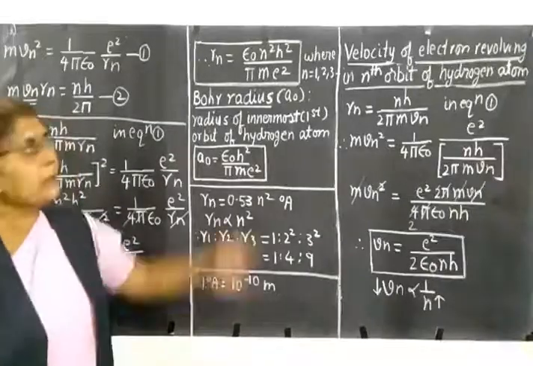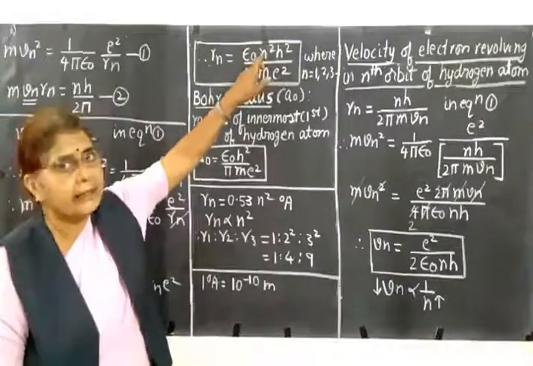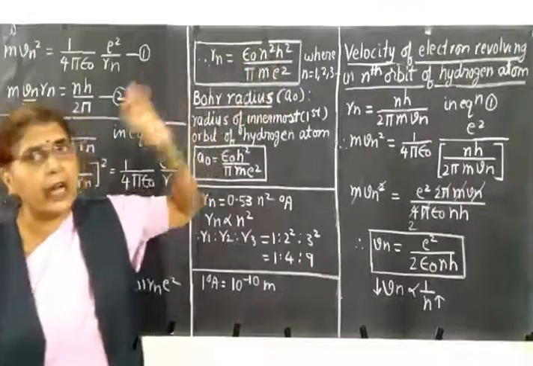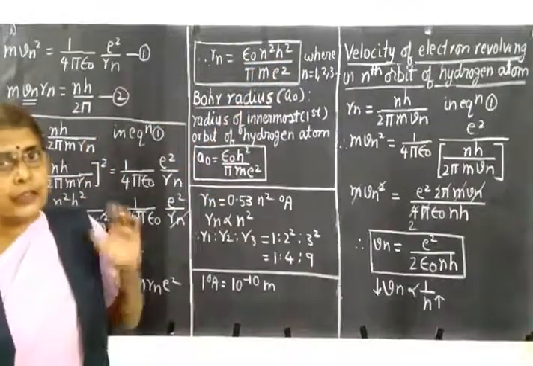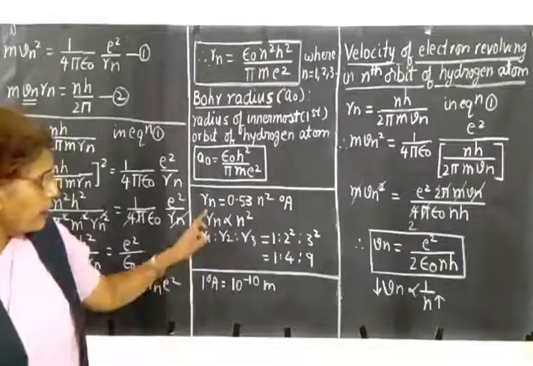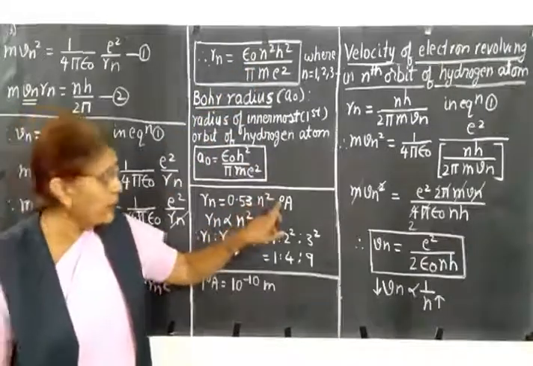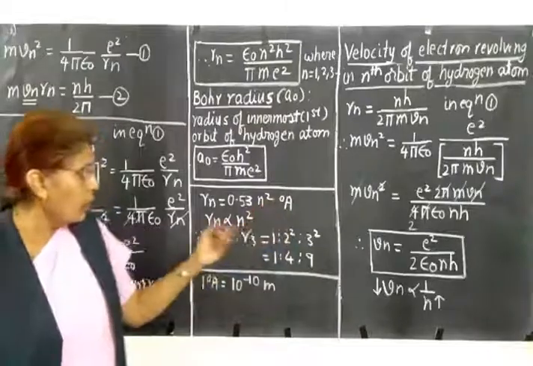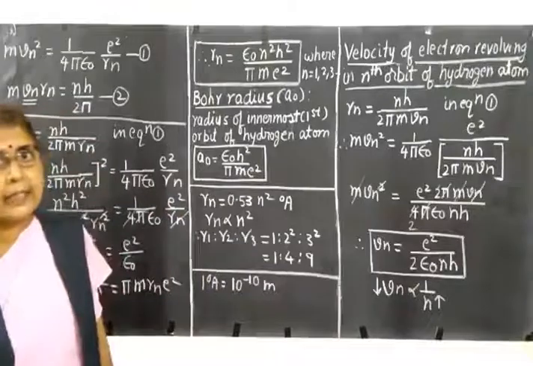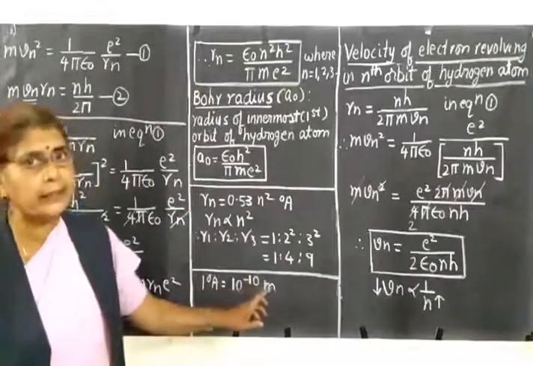Now let us draw some conclusions from the main equation. So in this equation, except n square, all terms are constant. Epsilon 0, h square, pi m e square are all constants. If you substitute the values of the constants, you will get Rn equals 0.53 into n square and the unit is angstrom. So Rn equal to 0.53 n square in angstrom. How is angstrom related to meter? You know this relation. 1 angstrom is equal to 10 raised to minus 10 meter.